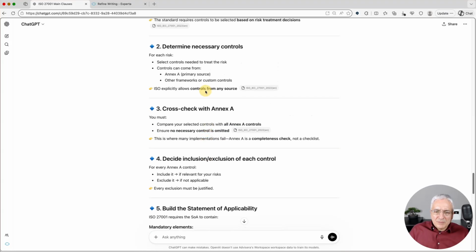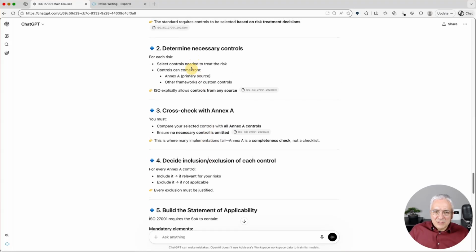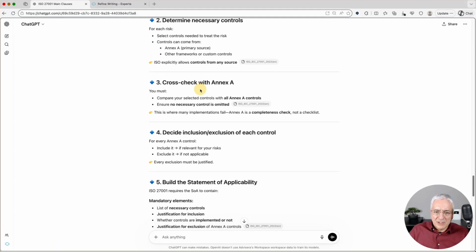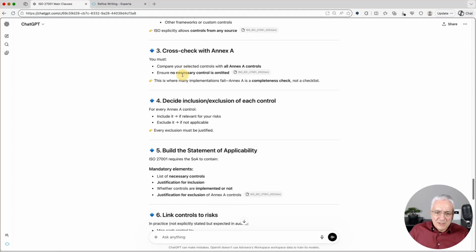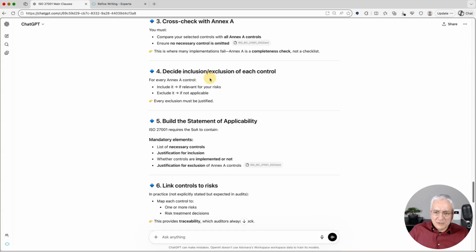This is all good, but actually it didn't mention that you can actually go... Oh, yeah, it did actually mention that you can actually go for controls from any source. So basically you can also list some other controls, not only those that are listed in the Annex A. Cross-check with Annex A. Yes, this is fine. Decide inclusion, exclusion of each control.